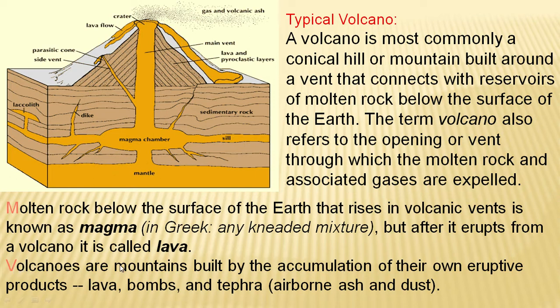Volcanoes are mountains built by accumulation of their own erupted products, like lava, bombs and tephra. We'll discuss this in detail in later classes.